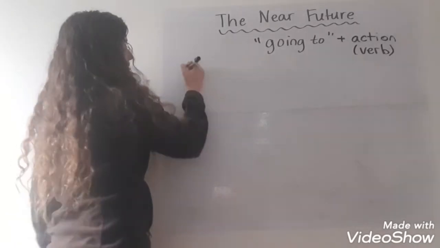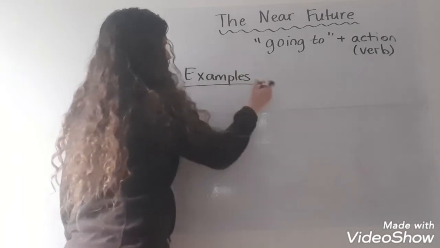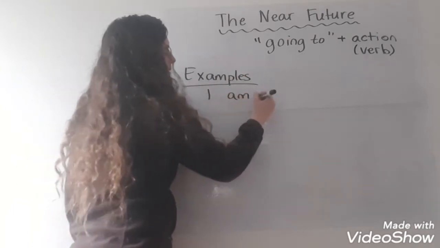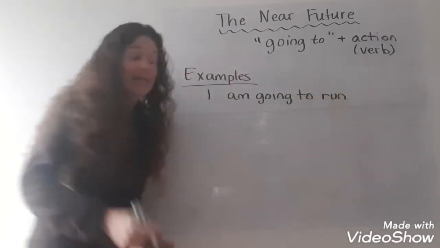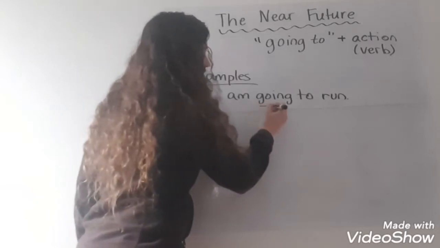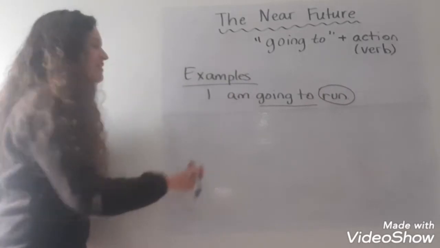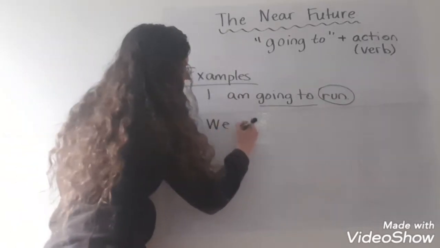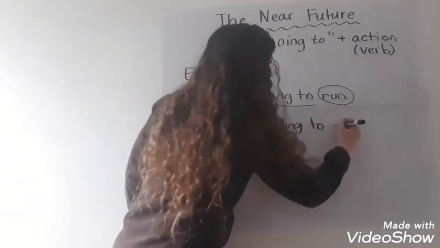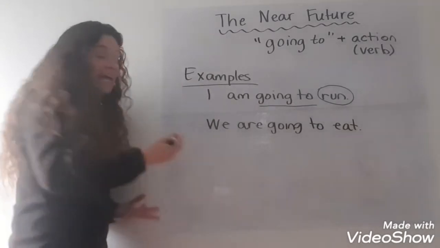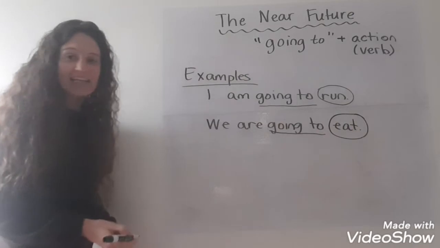So some examples would be I am going to run. That's near future. It has going to and it has an action. Another example, we are going to eat. That's the near future. It says going to, and there's an action.